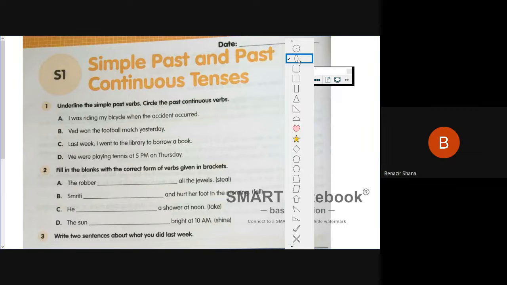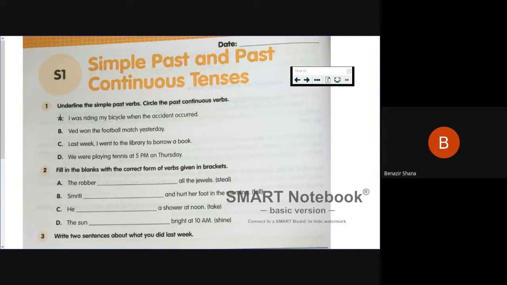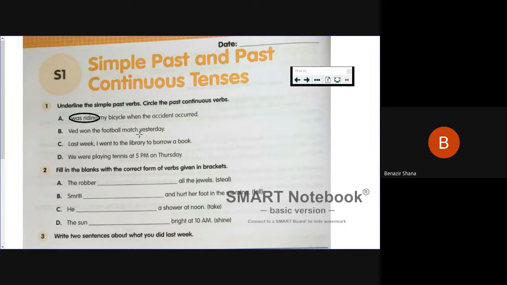So first we can circle the past continuous tense verb. Riding. Okay. Is there any past continuous tense in the second sentence, on the football match? No. Okay, very good.